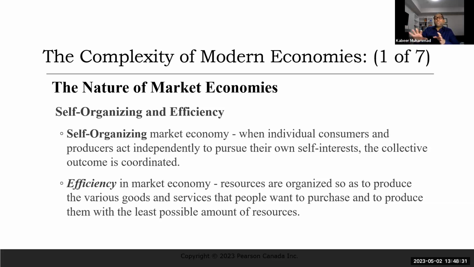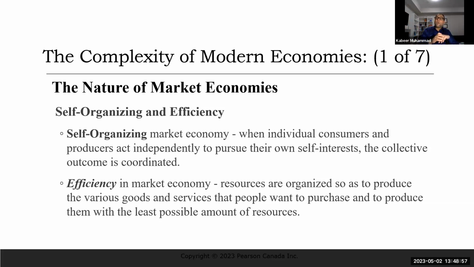So all three of us are working for our self-interest, but ultimately I'm getting pizza, they are getting their profit through pizza, and the delivery person is getting his wages. Everyone is doing the work for self-interest, but ultimately the society is getting a coordinated collective outcome.